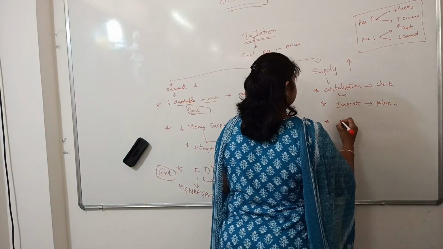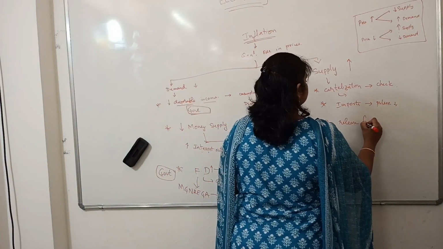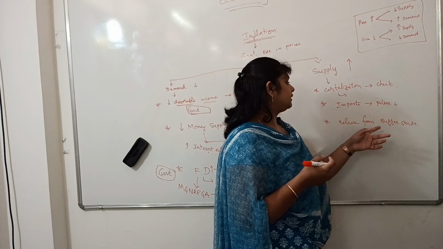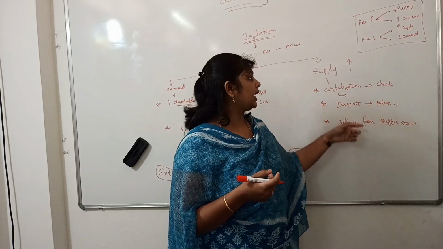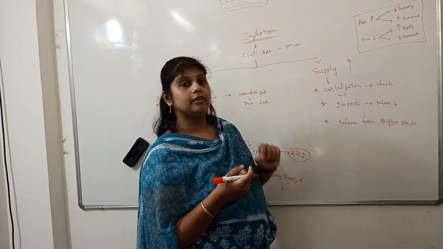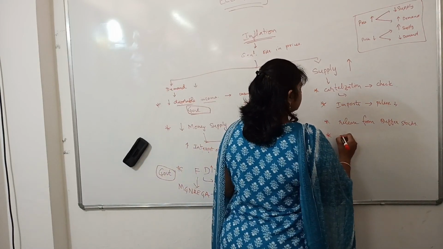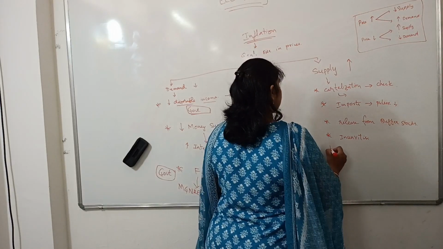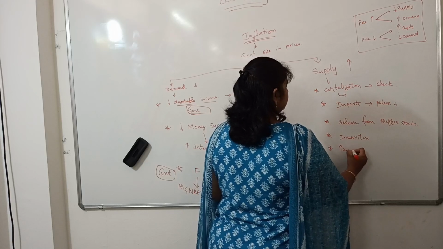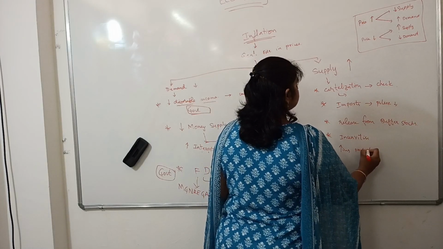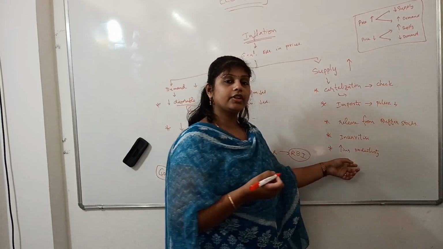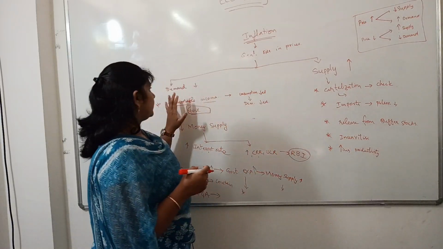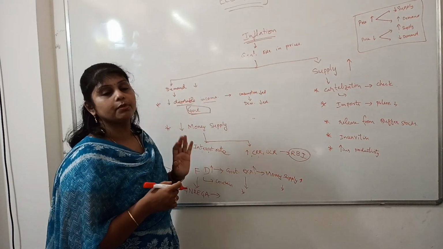And the next way is release from buffer stocks. Whenever there is a price rise of wheat or rice in the market, FCI releases from its buffer stocks so that the supply of the products increases and thereby inflation can be contained. Or the government can also incentivize the manufacturers to increase the products or increase the productivity. For example, I told you, if tomatoes are costing more, then increase the productivity of tomatoes. Then supply increases and thereby inflation can be contained. This is the way inflation can be contained through demand and supply of the products.